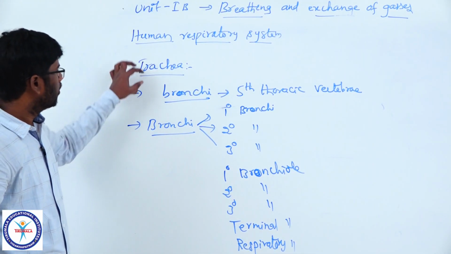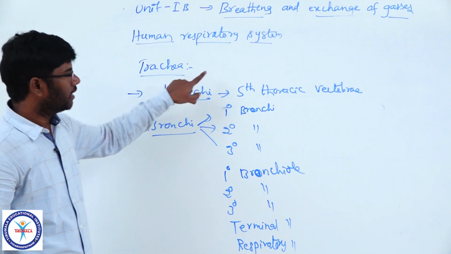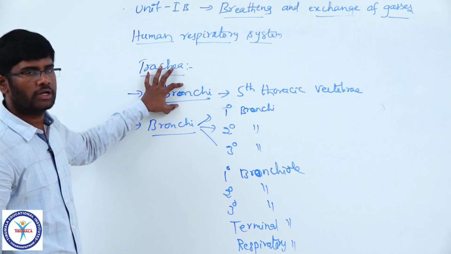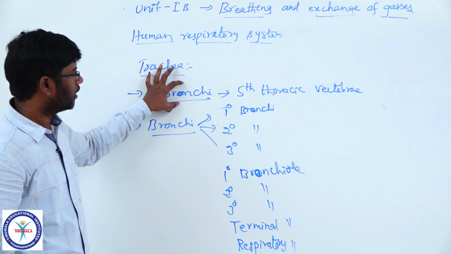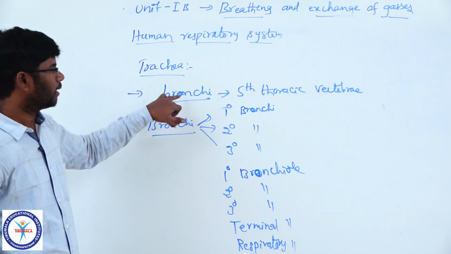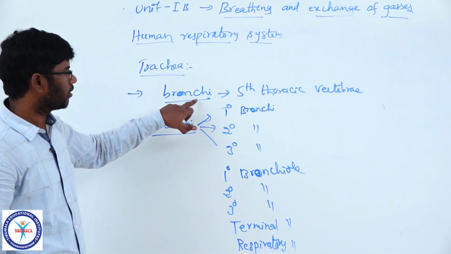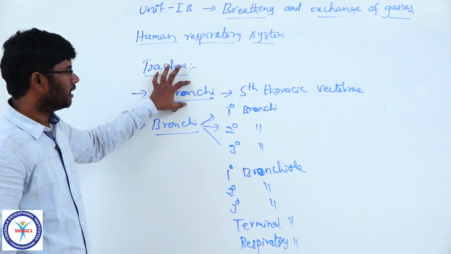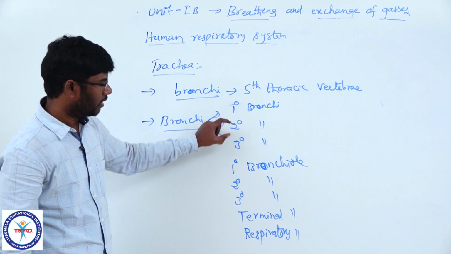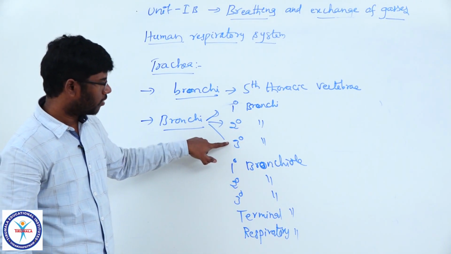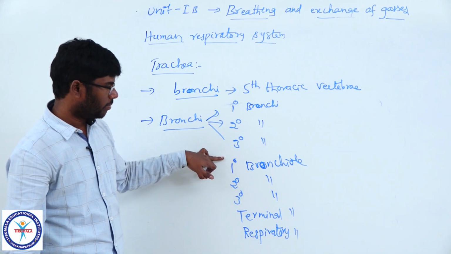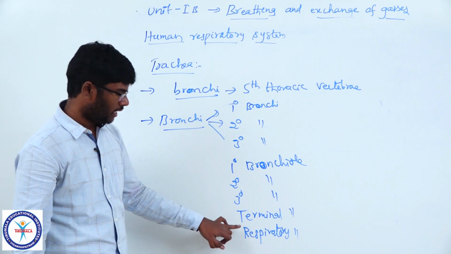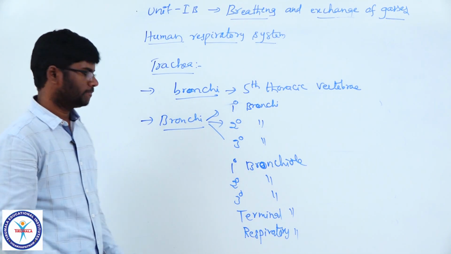So, on entering the mid-thoracic cavity, at the level of the fifth thoracic vertebra, the trachea divides into two bronchi. Each bronchus enters its respective lung. The right bronchus enters the right lung and the left bronchus enters the left lung. Then the bronchi divide into primary, secondary and tertiary bronchi, which divide and redivide into bronchioles, finally the respiratory bronchiole.